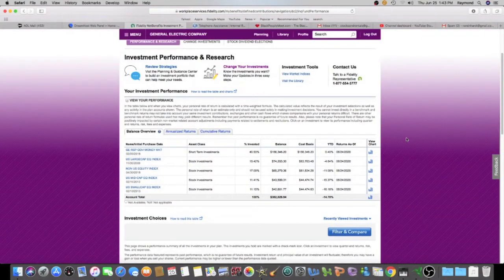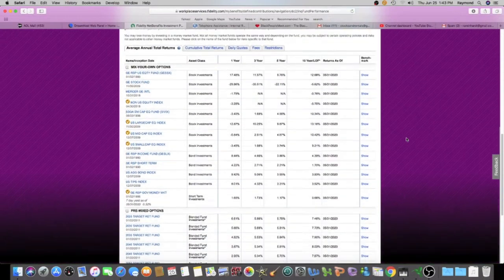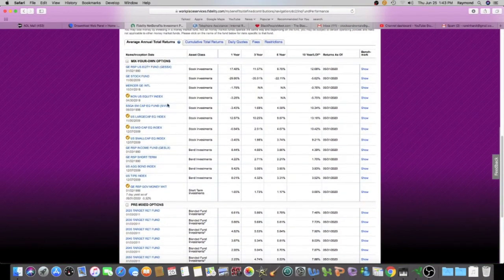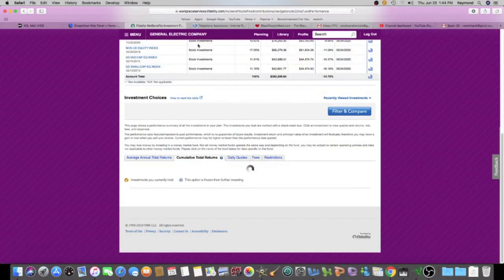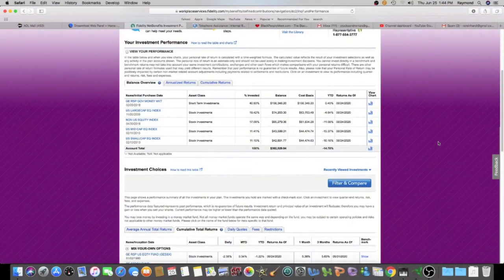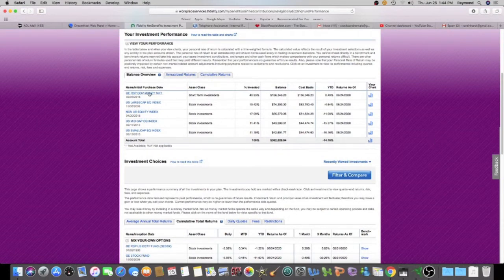And here are all the investments that GE offers. The ones with the check are the ones I'm invested in. So it's a total of 5. And I am not doing good. So let's go up here and click here. And this is going to tell us my year to date. So I have a money market account, and year to date, 0.4% interest or profit.